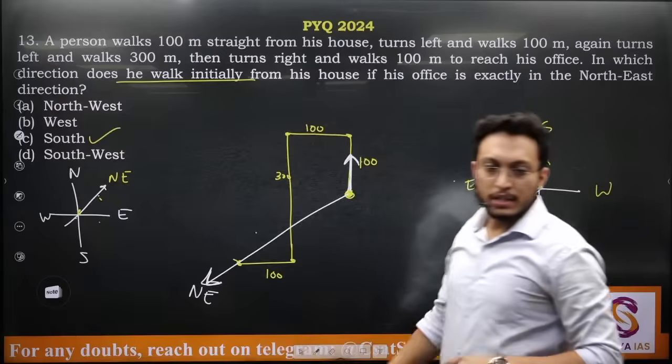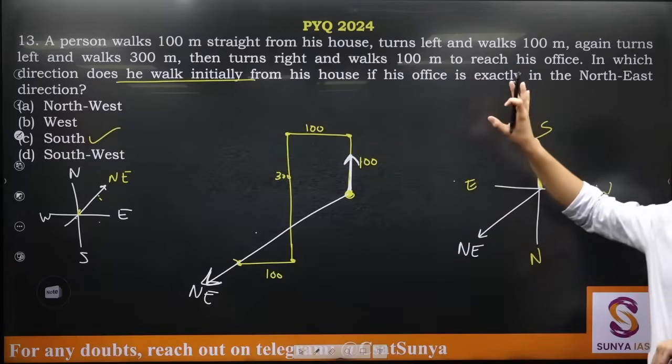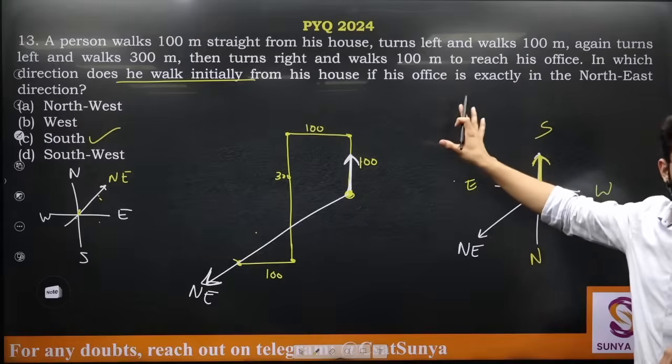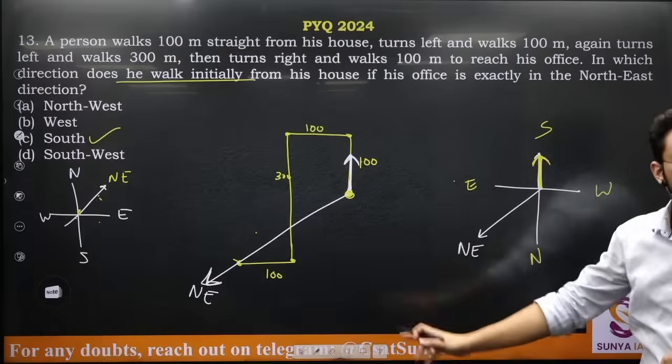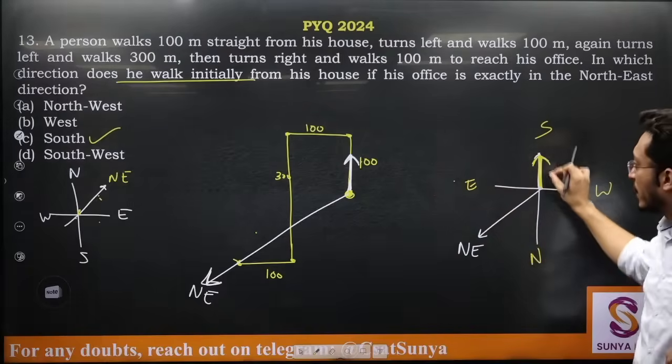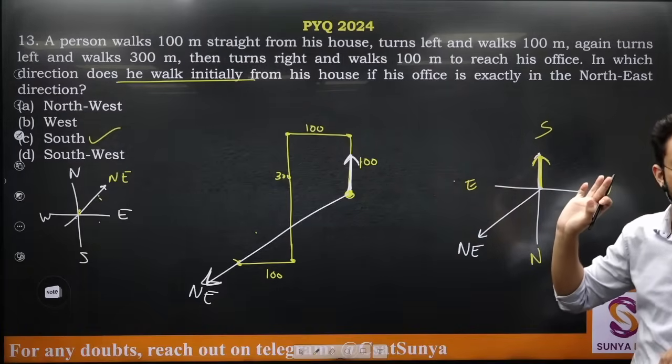So these kinds of questions are relatively common. Now they are asking in such a way that the initial direction is not given, some final direction reference is given. Based on that you are supposed to find the initial direction.